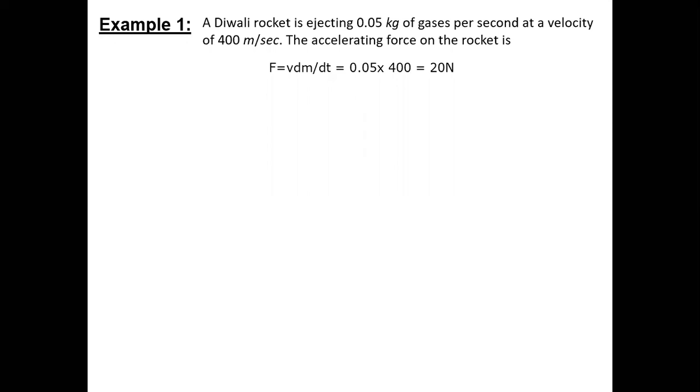The formula is Ru by M minus Rt, where we take into account the rate of ejection, initial mass, time, and velocity.